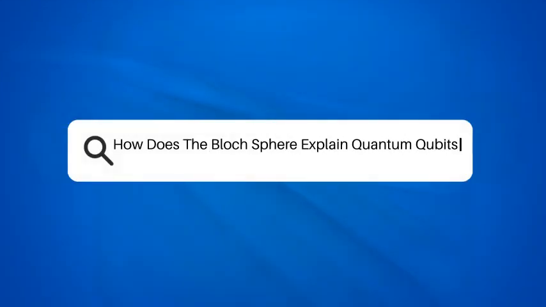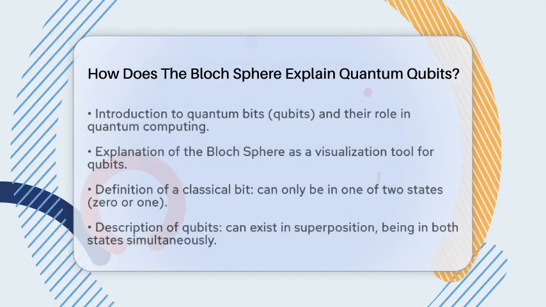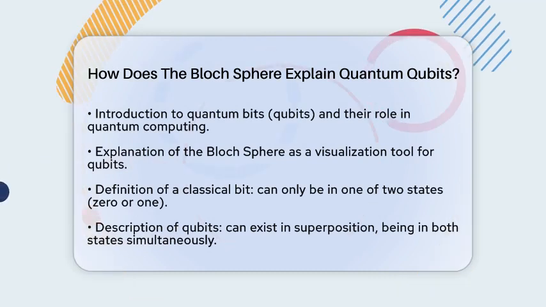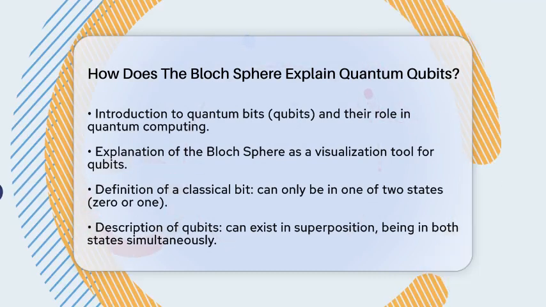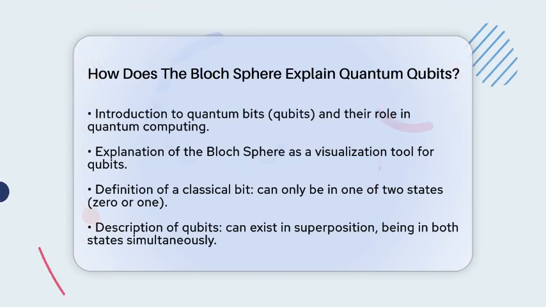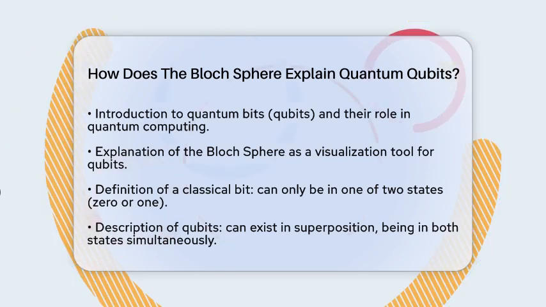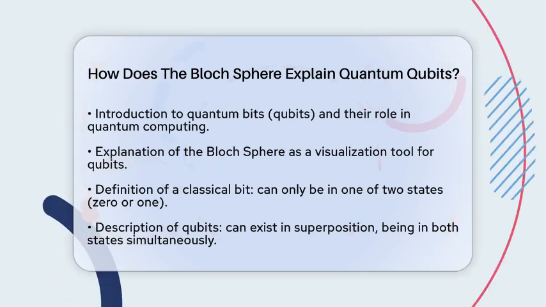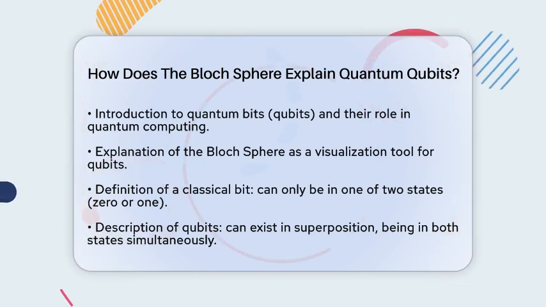How does the Bloch sphere explain quantum qubits? Have you ever wondered how quantum bits, or qubits, operate in the world of quantum computing? The Bloch sphere is a fantastic tool that helps us visualize and understand these fascinating entities. Let's break down how this geometric representation works and what it tells us about qubits.